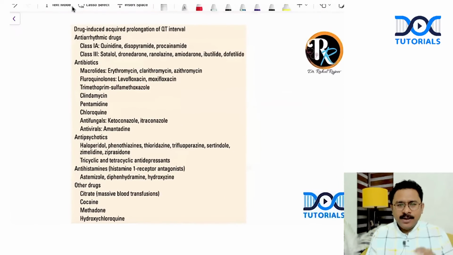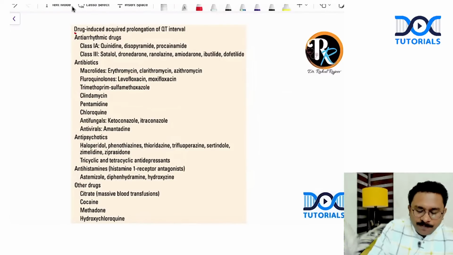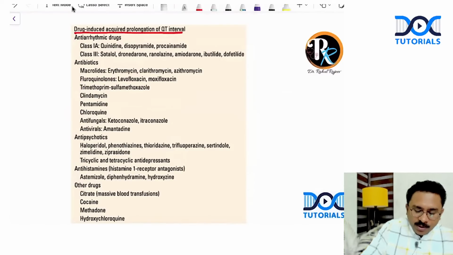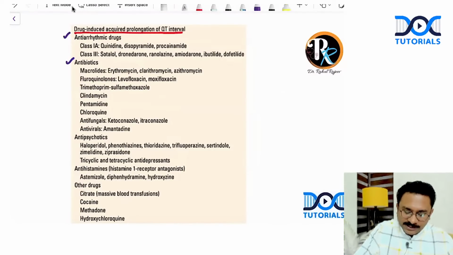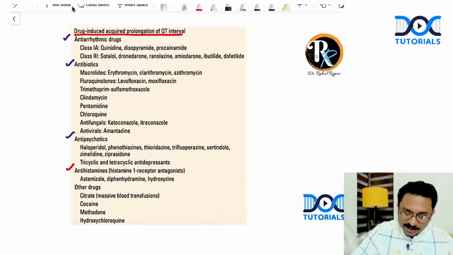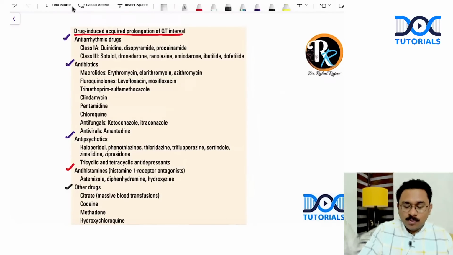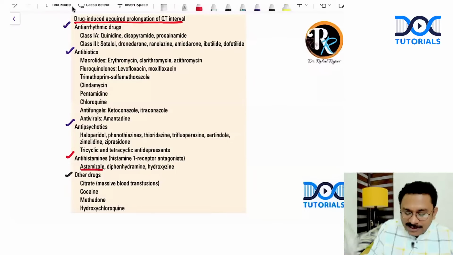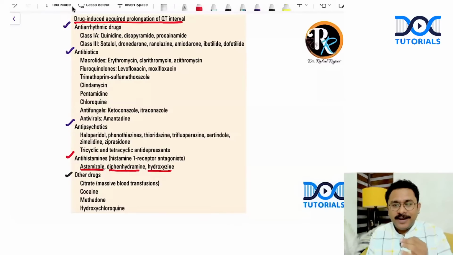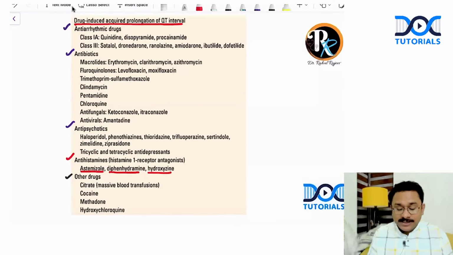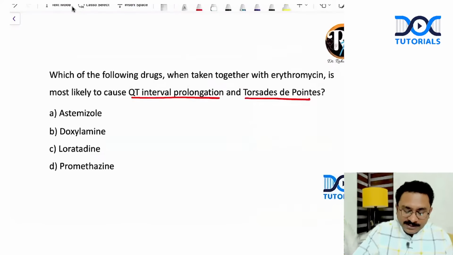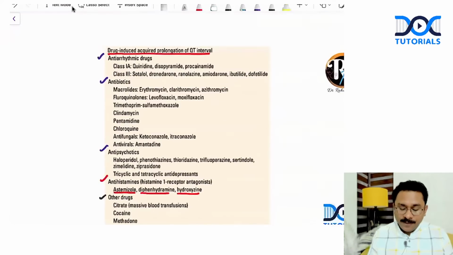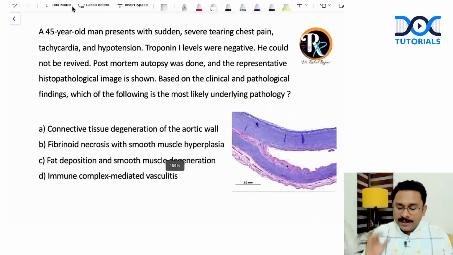Now, look at this table. This is from Harrison. A list of drugs that can cause a prolongation of QT interval. This includes the antiarrhythmics, antibiotics, antipsychotics, and yes, antihistamines and certain other drugs. Now, when it comes to the antihistamines, what are the antihistamines that can cause QT prolongation? One is astemizole, then diphenhydramine, hydroxyzine, and even terfenadine. These are the drugs that you should be aware about. For this question, the answer is astemizole, right? Let's go to the next question, right?